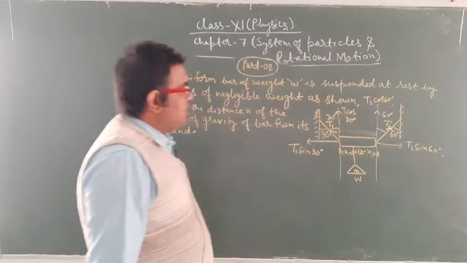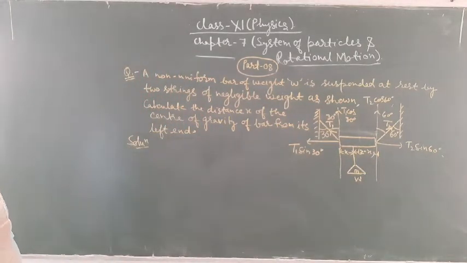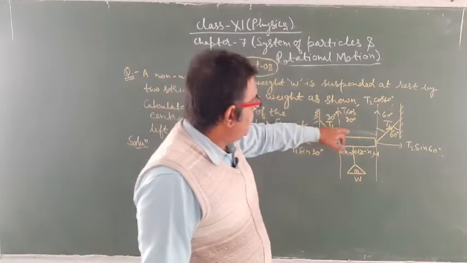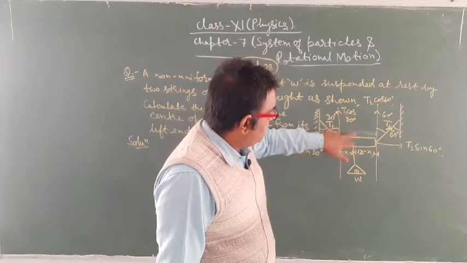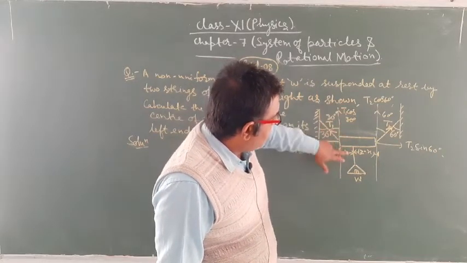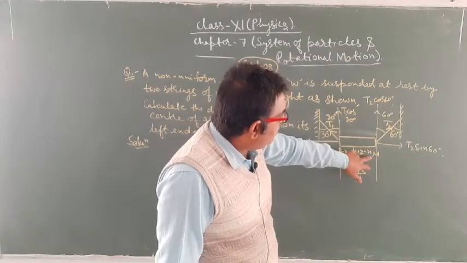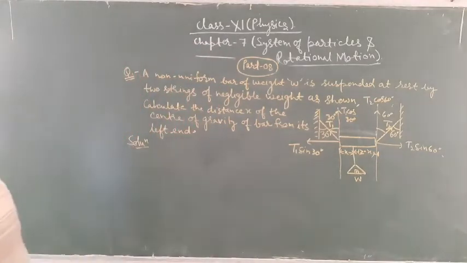Now we have to calculate the torques. So T1 cos 30 degree into x, that is force into perpendicular distance, and T2 cos 60 degree into 2 minus x. So the net torque tau is equal to 0.